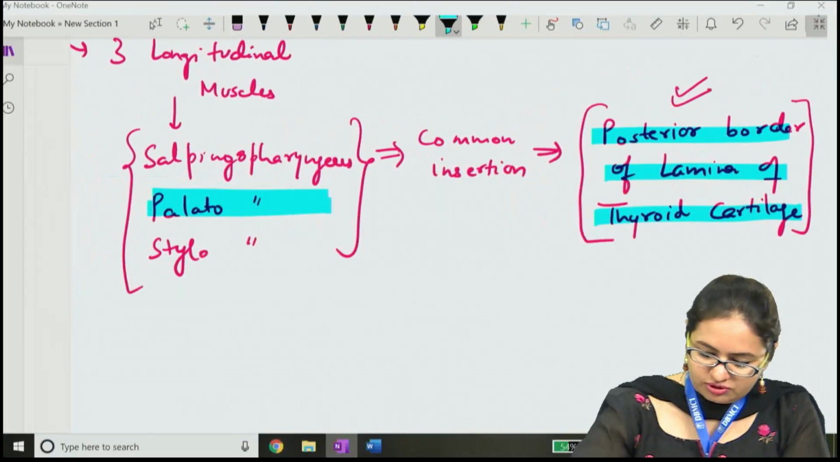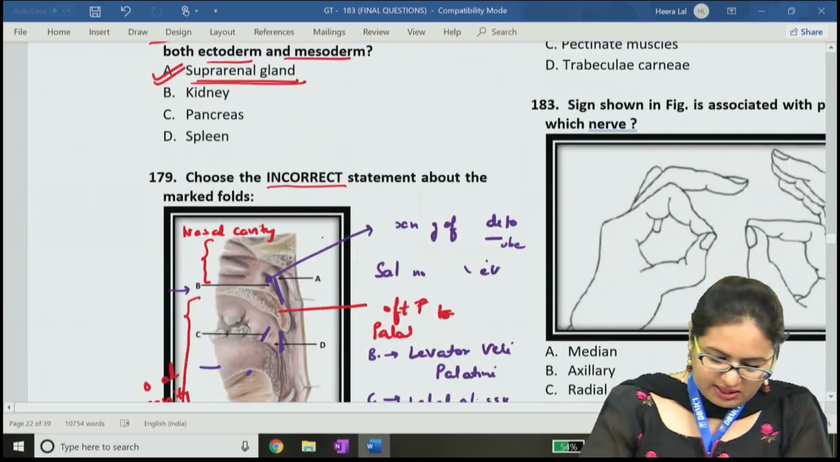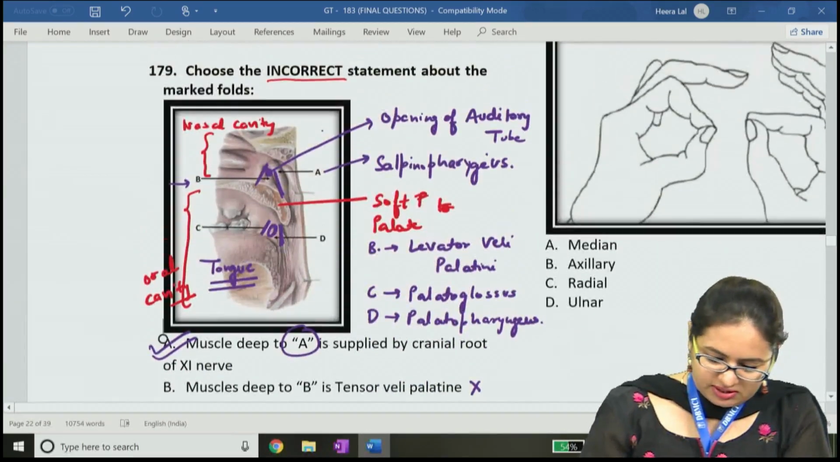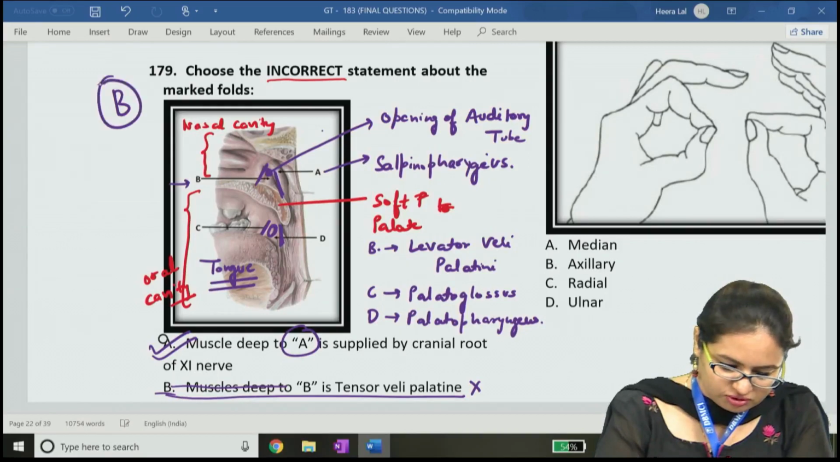Now we come back to the question. So where we have seen C and D, it is correct, and A is also correct. Only B is the one which is incorrect. So the answer for this question is B.